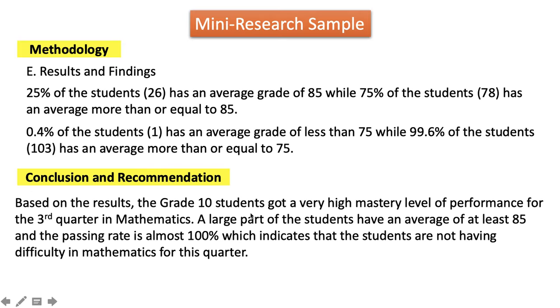Based on the results, the grade 10 students got a very high mastery level of performance for the third quarter in mathematics. And a large part of the students, so these are the 99.6%, have an average of at least 85, and the passing rate is almost 100%. Look at this, 99.6 is almost 100%, which indicates that the students are not having difficulty in mathematics for this quarter. So this answers the significance of the study that we have mentioned a while ago.